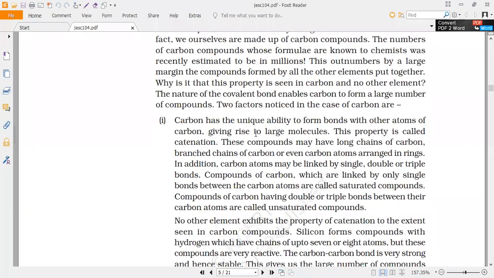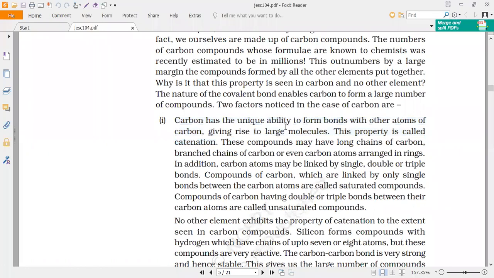Now, the second one: carbon has a unique ability to form bonds with other atoms of carbon, giving rise to large molecules. What is that property called? Everybody, catenation. Also we can say self-combination, meaning carbon itself can combine with other carbon.